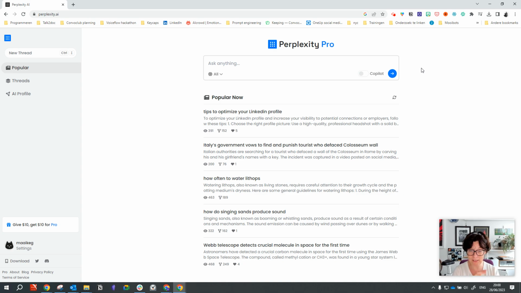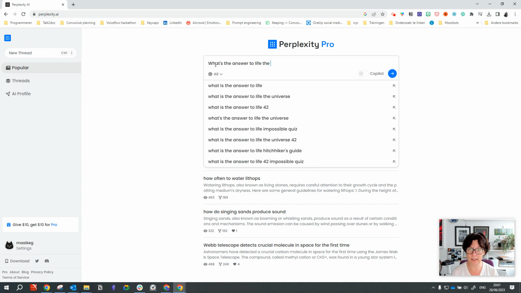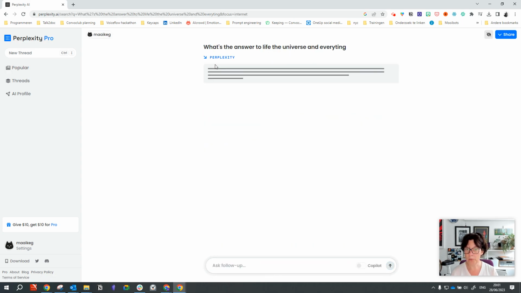So let me just talk you through what we see in front of us here, which is actually quite similar to a regular search engine because you've got a search bar, but rather than saying search, it's ask. So you can just ask a question. What's the answer? Well, to life, the universe, and everything. We hit enter.